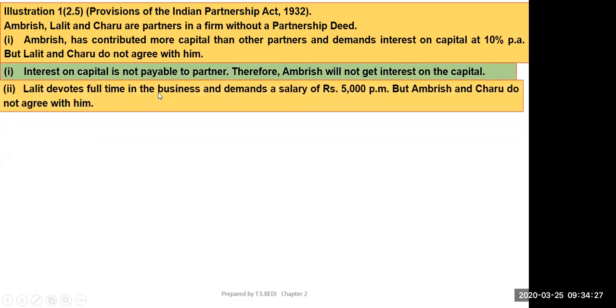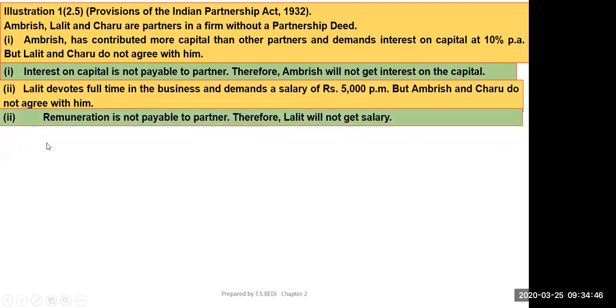Now the next part is: Lalit devotes full time to the business and demands his salary of rupees 5,000 per month. But Ambrish and Charu do not agree with him. So will Lalit get salary? No, sir. Why? Again, according to the provisions of the Indian Partnership Act, remuneration is not payable to partner. Therefore, Lalit will not get salary.